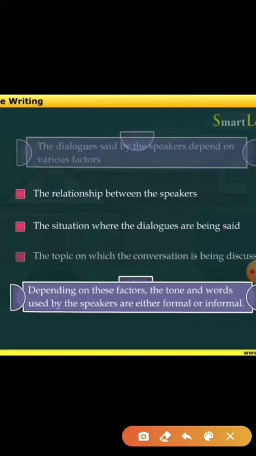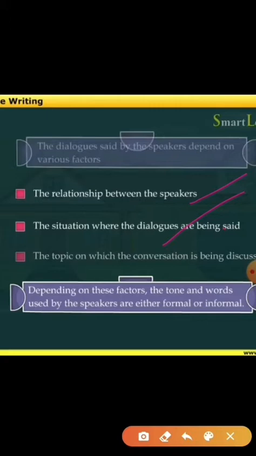So the first point is the relationship between the speakers, right? What relationship the speaker has with another speaker. Suppose a doctor is talking to a patient, that means a doctor-patient relationship, right? Let's move on to the next one.